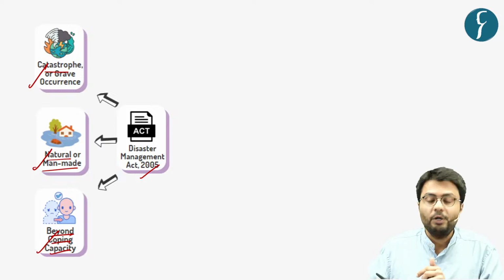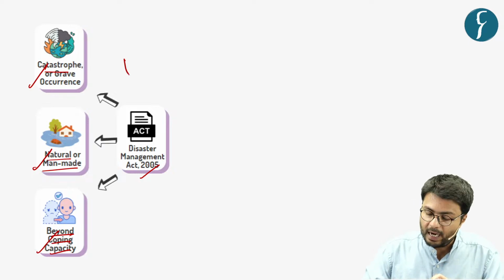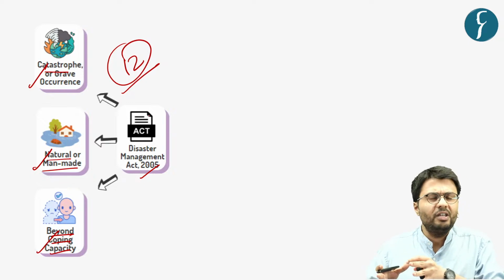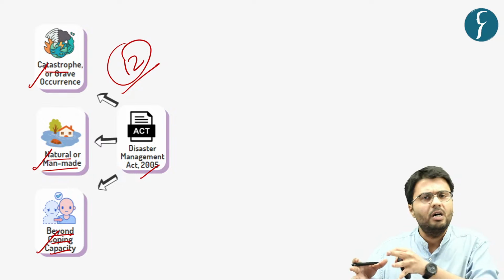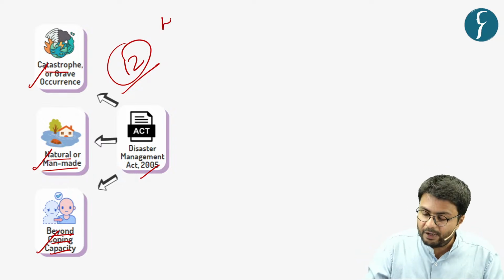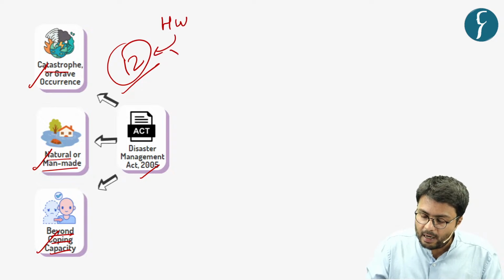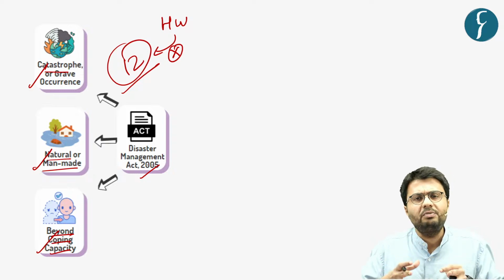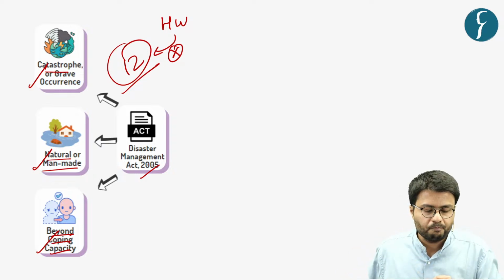Now, under the purview of this act, there are currently 12 disasters which are categorized as a disaster. These include cyclones, tsunamis and earthquakes as well. However, today's article highlights that heat wave has not been added under the purview of the Disaster Management Act for various reasons, which we'll be discussing later on.